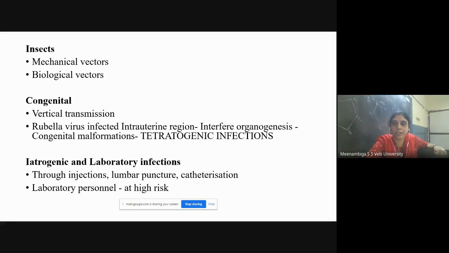So if the intrauterine region of the mother is infected with rubella virus, this rubella virus will interfere with organogenesis. What is organogenesis? What do you mean by organogenesis?